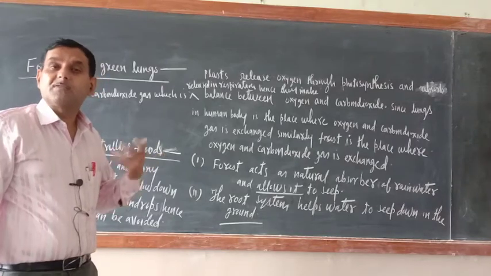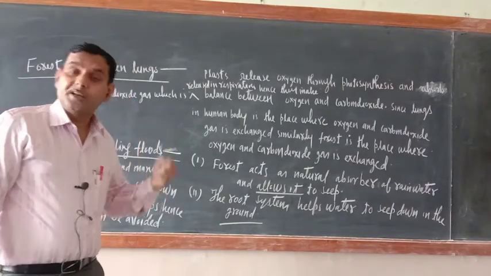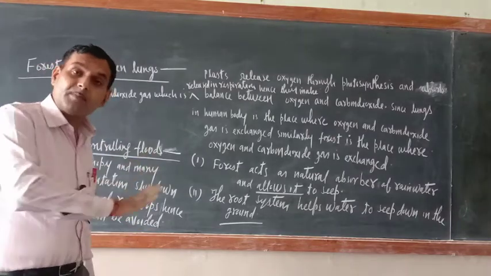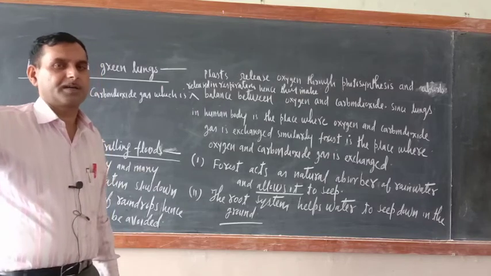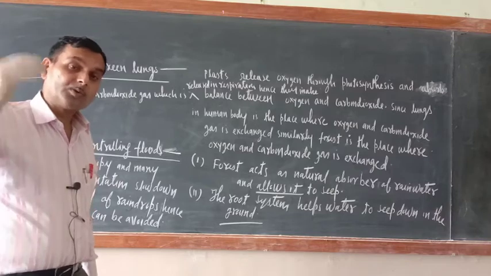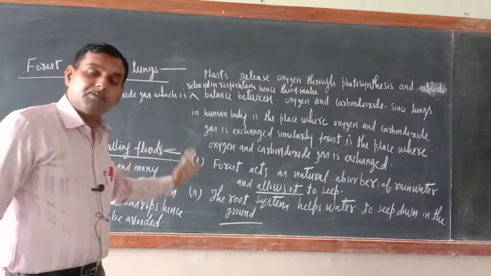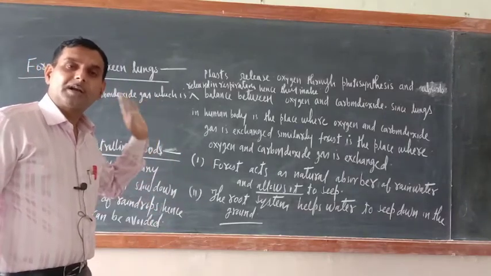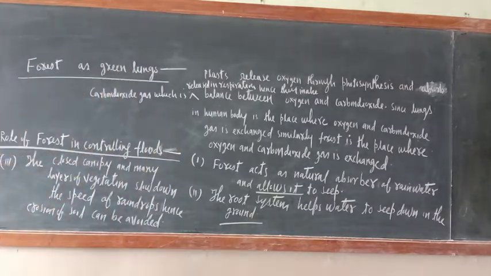What is the flood? Flood is the state in which the entire earth is submerged with water, overflow of water. Why is overflow of water there? Because the water cannot percolate down to the soil. And now if forest or plants are there, with the help of their root system, it will percolate down and the chances of flood will be less. So root system is helping.